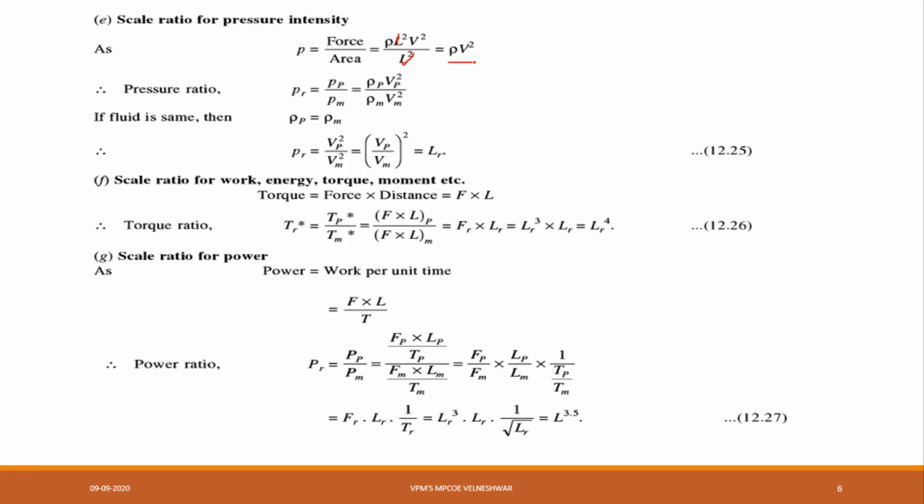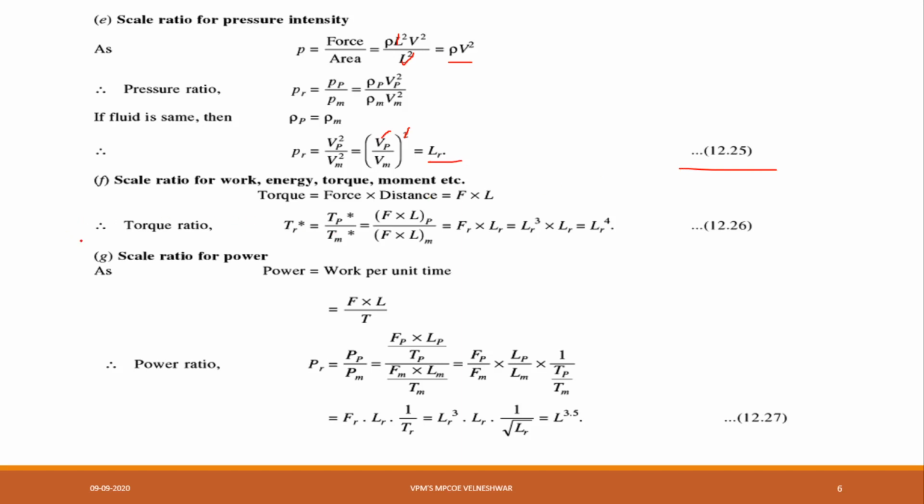Pr is equal to, now what will be the remaining? Rho p by rho m is equal to 1. The remaining value will be velocity prototype square divided by velocity model square. What is Vp by Vm? That is square root of Lr. Okay, here if square root of Lr is there, square and square root will be cancelled and remaining will be Lr, and I am making this as equation.